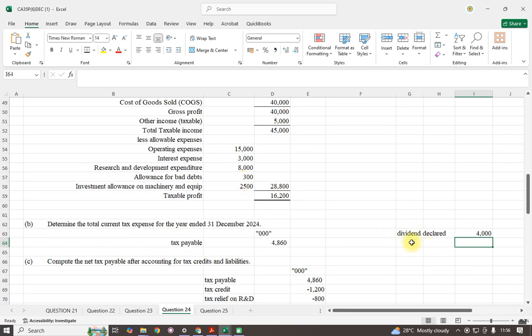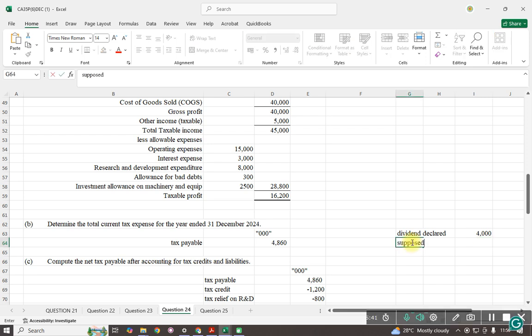Then the one that was supposed to be declared. They're supposed to distribute 60% of their profit, and it is not even the taxable profit, it is 60% of the profit after tax.